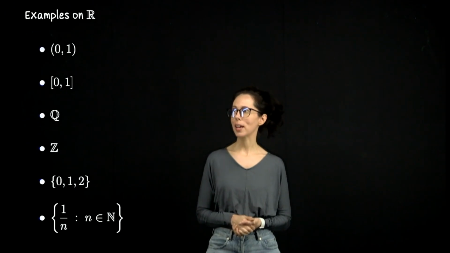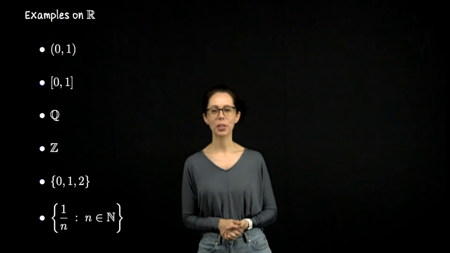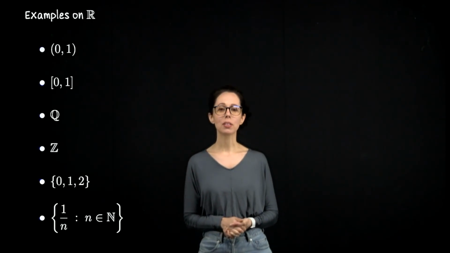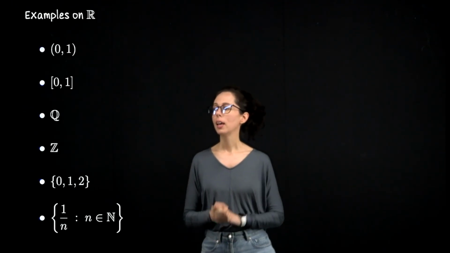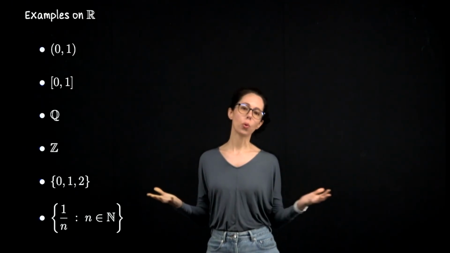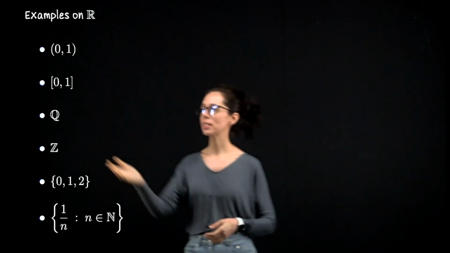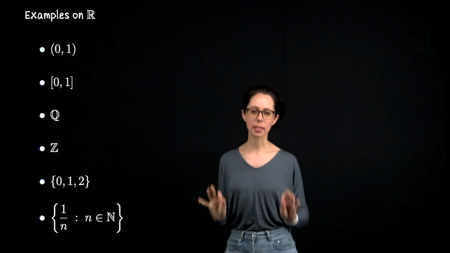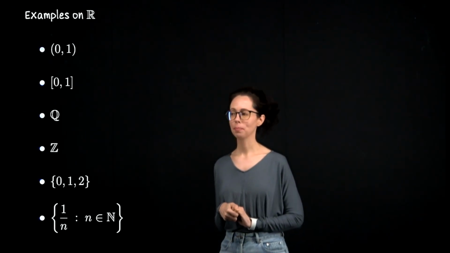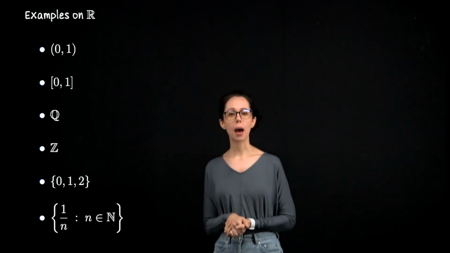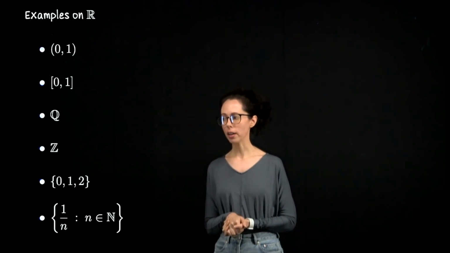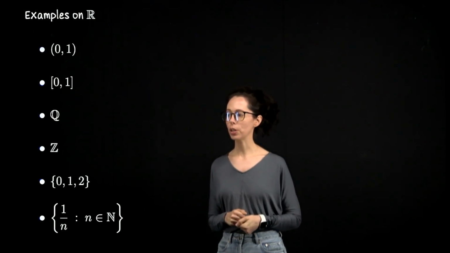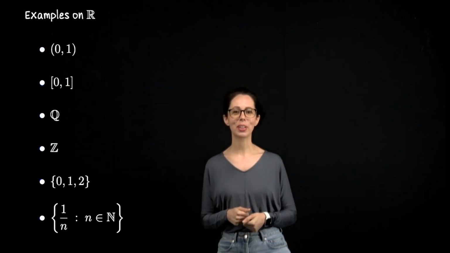All right, let's go through the results out loud. So the first example is the open interval from 0 to 1. That's bounded but not closed, so it's not compact. For the second one, it is both bounded and closed, so it is compact. The set of rational numbers is neither bounded nor closed, so it's not compact. And if I took this set and tried to bound it, say I took rationals between 0 and 5, that would be bounded, but it still wouldn't be closed, so that would also not be compact. Integers is closed but not bounded as a set, so that is not compact. However, if I take a bounded subset of the integers like 0, 1, 2, then that's both closed and bounded, so it is compact.